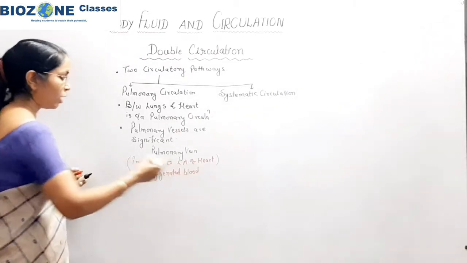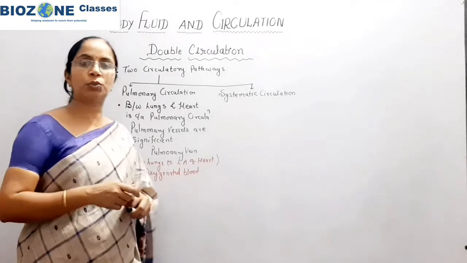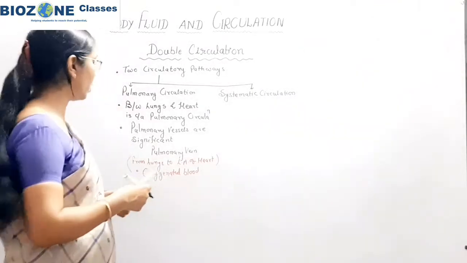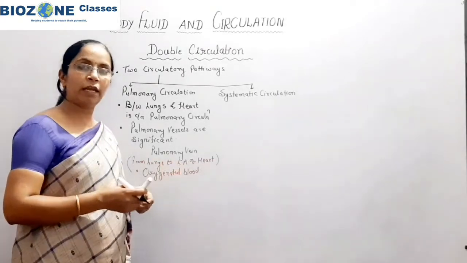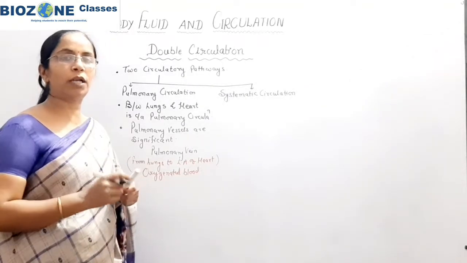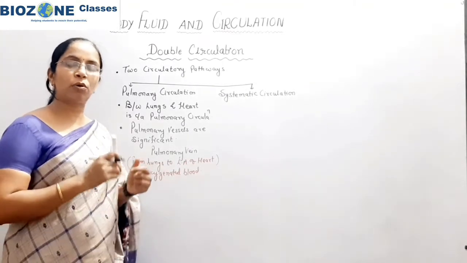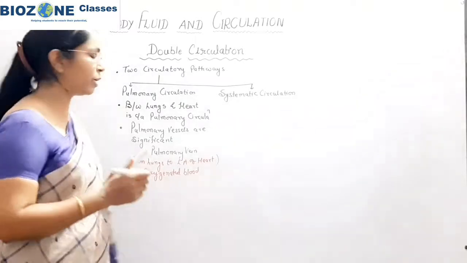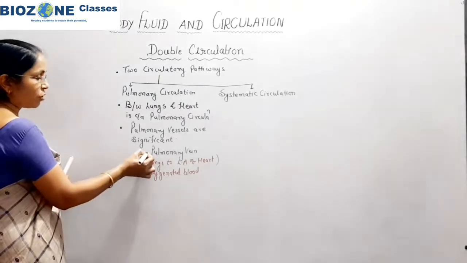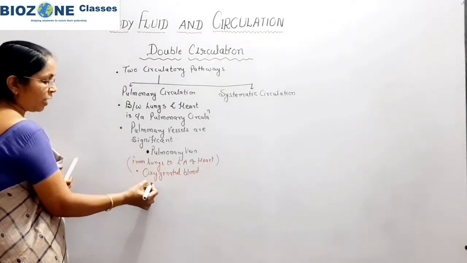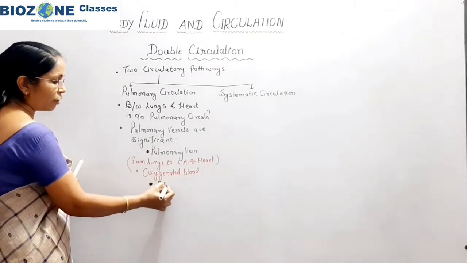So for carrying oxygenated blood from the lungs towards the left auricle of the heart, the pulmonary vein is responsible. This is the one and only exceptional vein, because all other veins carry deoxygenated or impure blood. And the second is the pulmonary artery.